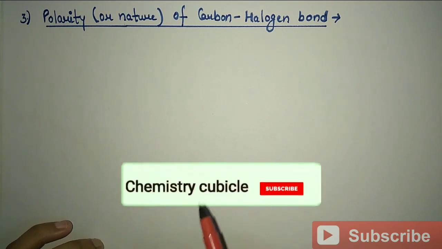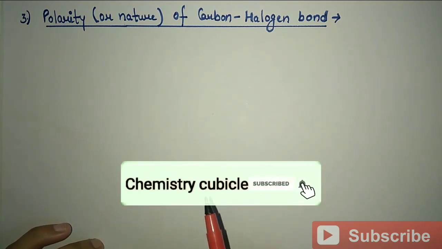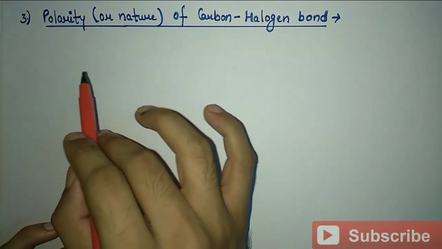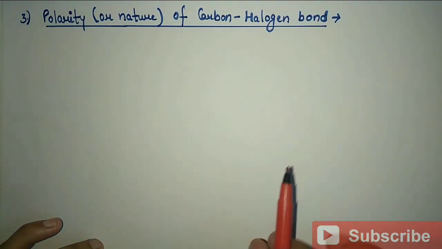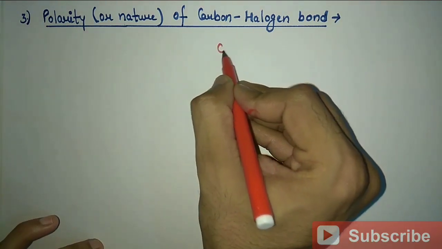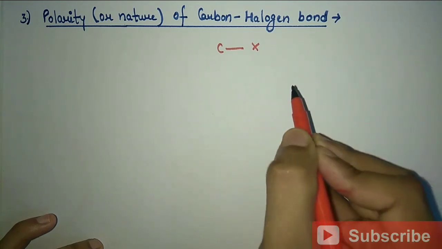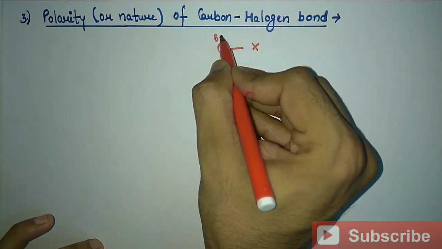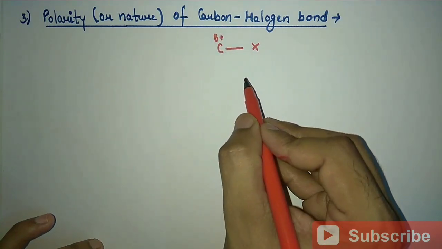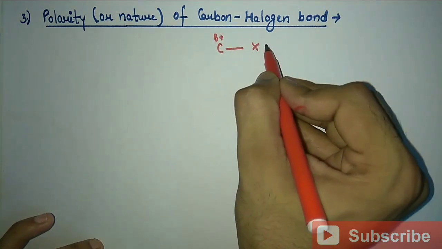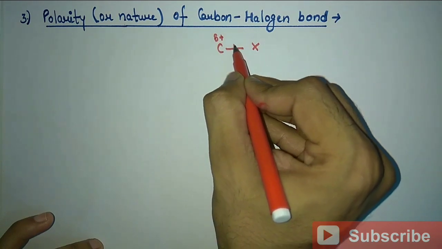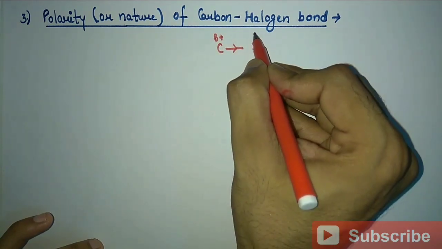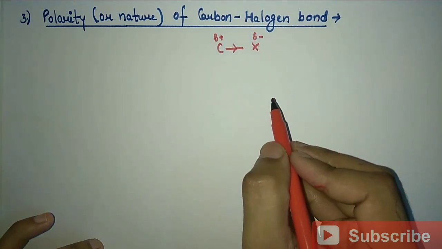Now another reason for the low reactivity of aryl and vinyl halides is the polarity or nature of the carbon-halogen bond. I have already told you that the C-X bond in alkyl halides is polar in nature because carbon is less electronegative and carries a partial positive charge, and the halogen is more electronegative than carbon, so it pulls electrons towards itself and becomes partially negatively charged.